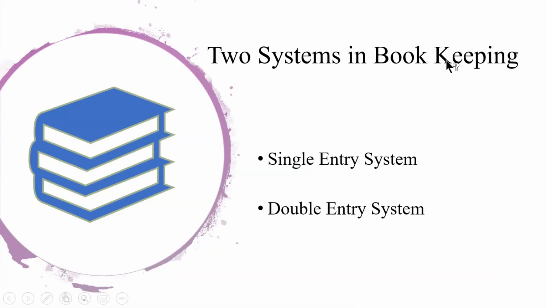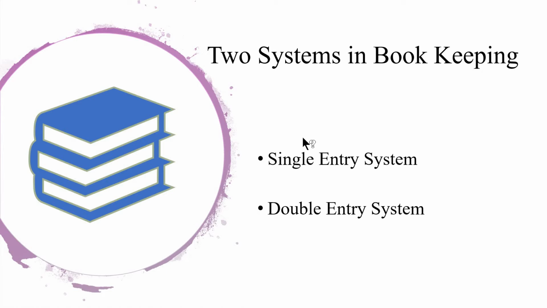Two systems in bookkeeping. The first one is single entry system and the second one is double entry system. As per the single entry system, only one side of the transaction is recorded, either debit or credit. In this system, incomplete records are maintained. It is an unsystematic way of bookkeeping, less accurate and hard to find the errors.